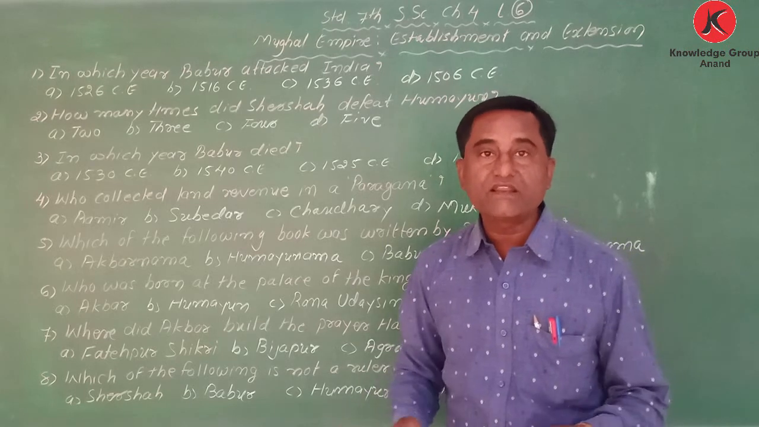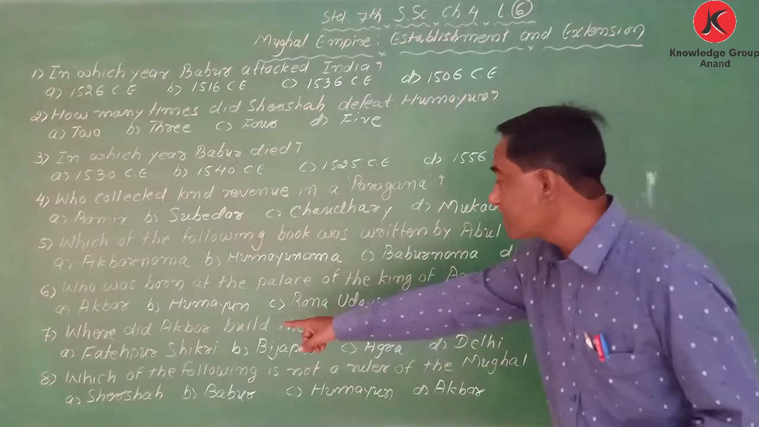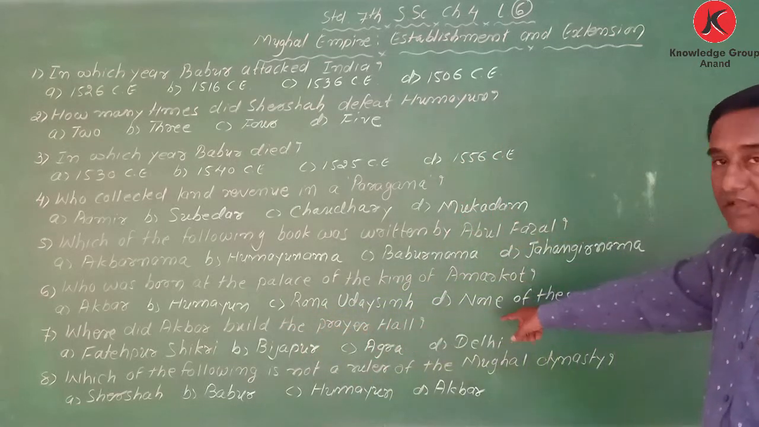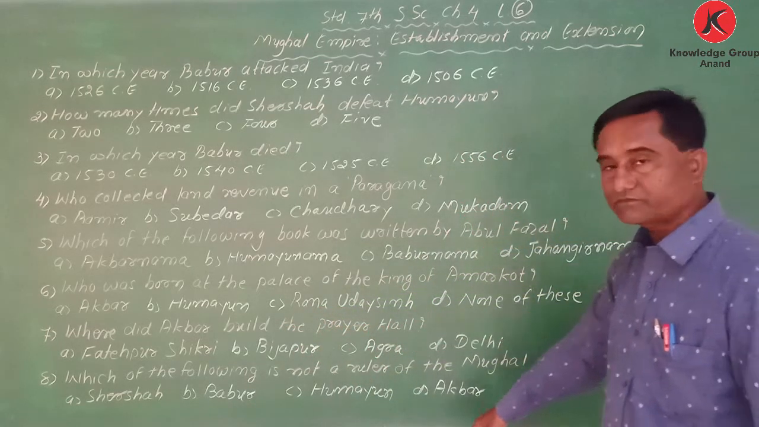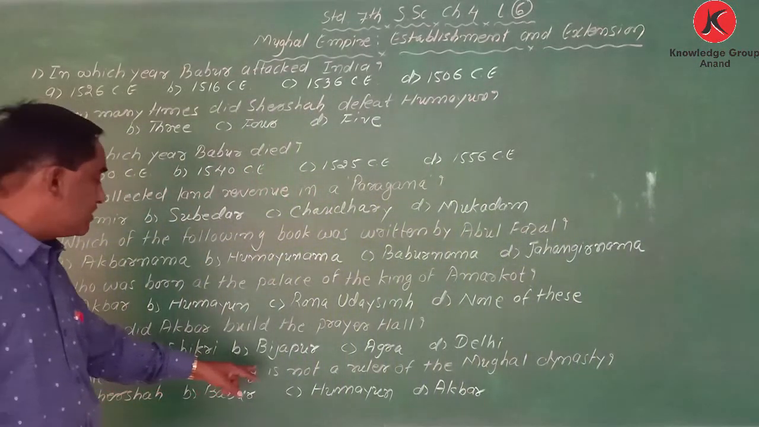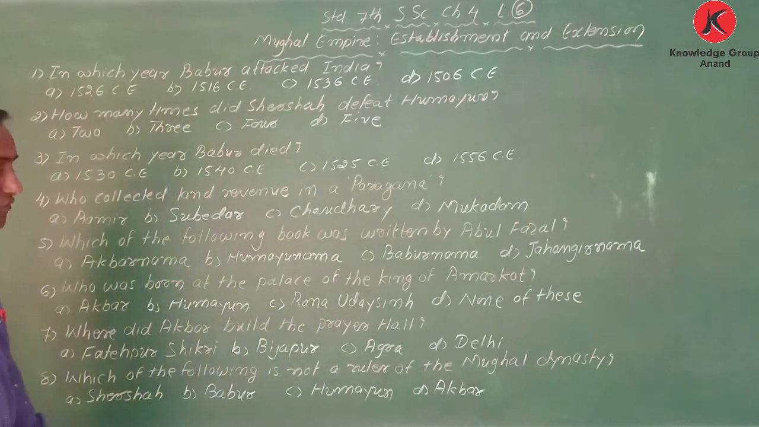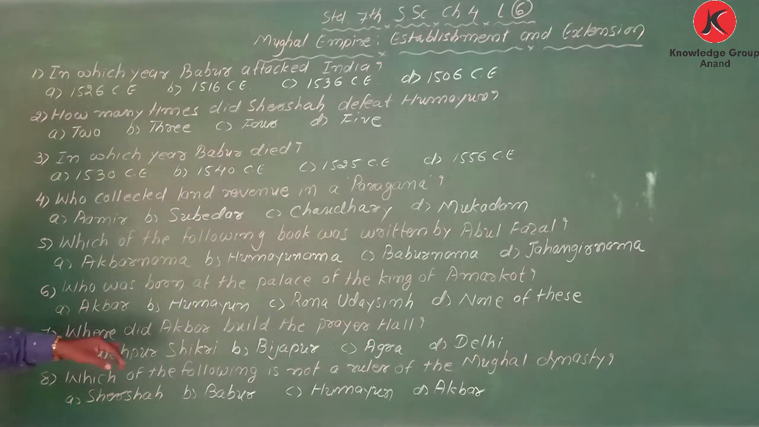He was very kind and liberal towards all the religions. Okay, here, where did Akbar build the prayer hall? Answer: A. Fatehpur Sikri, B. Bijapur, C. Agra, and D. Delhi. So where was it? A prayer hall was built by Akbar at Fatehpur Sikri. It was built at Fatehpur Sikri.